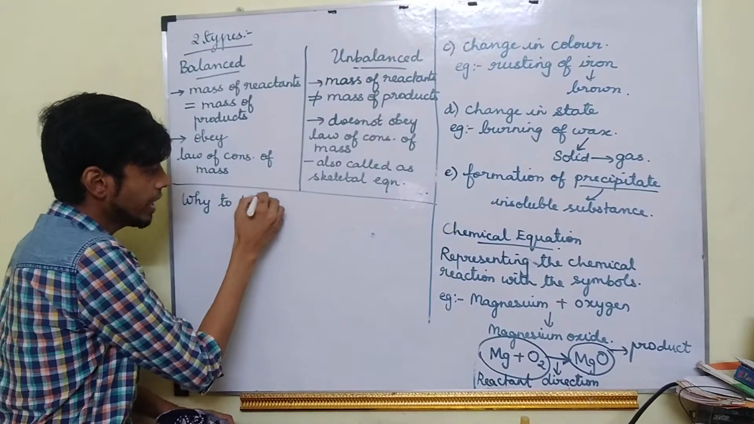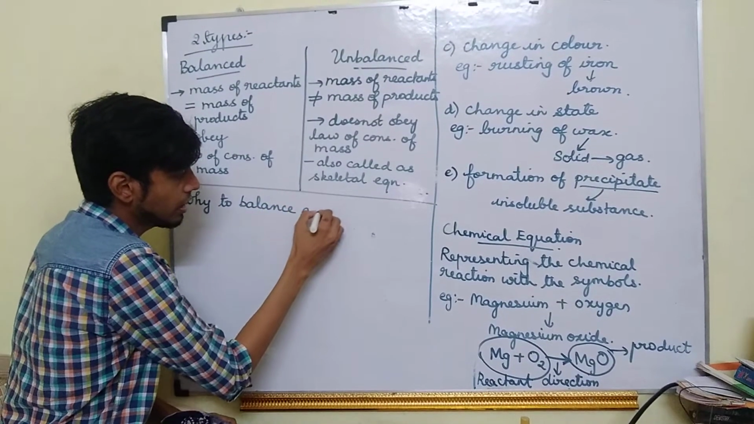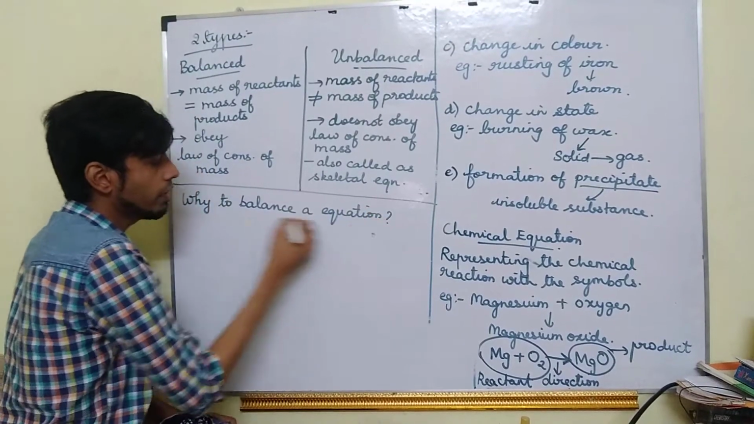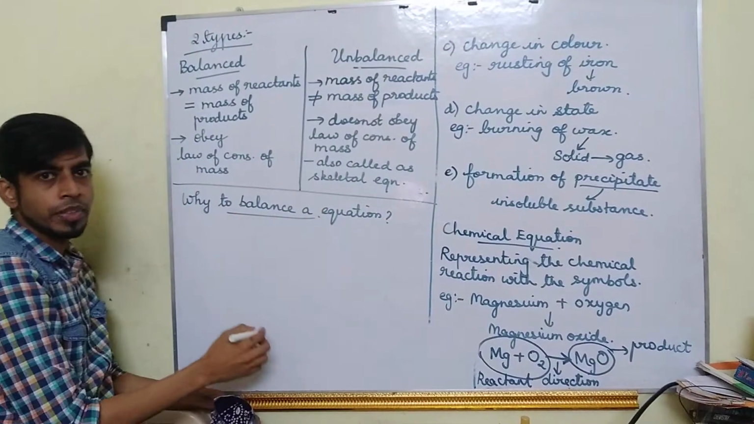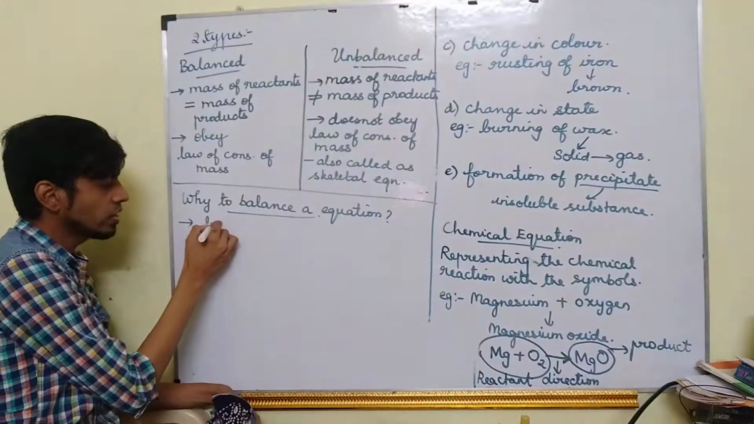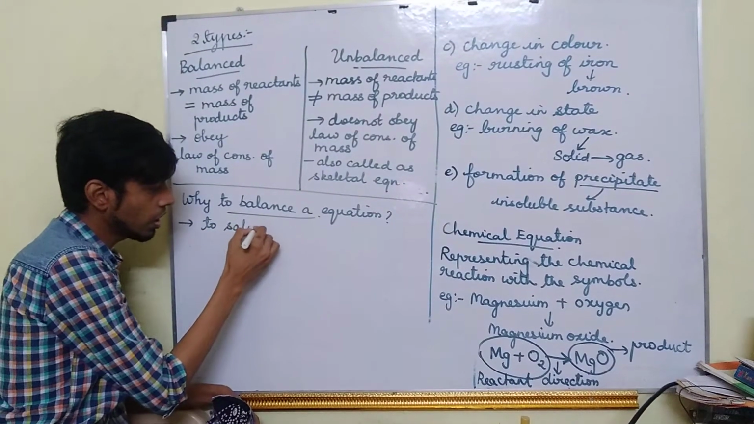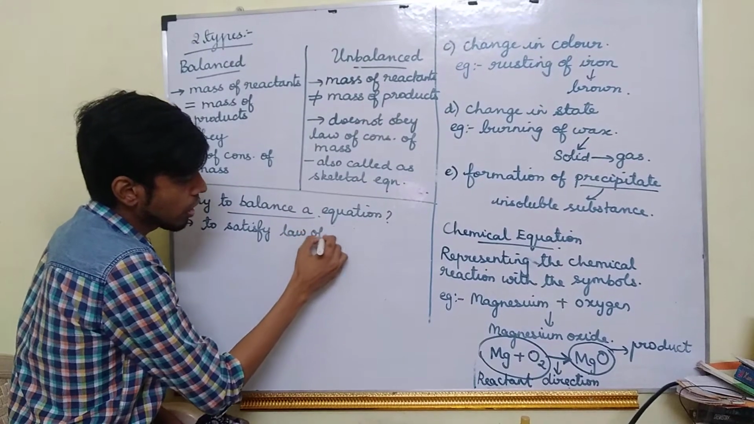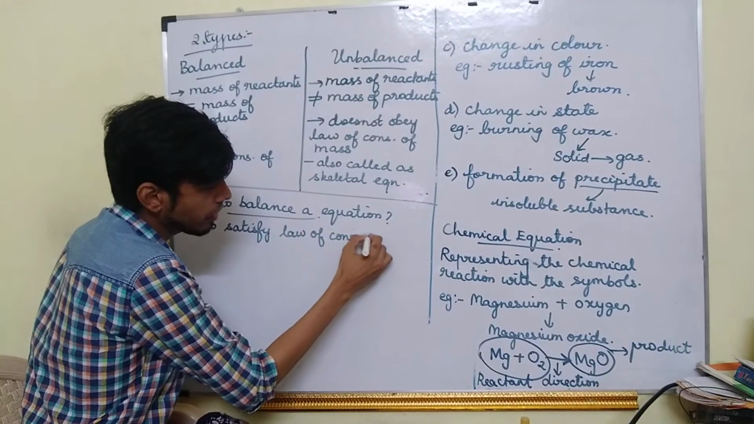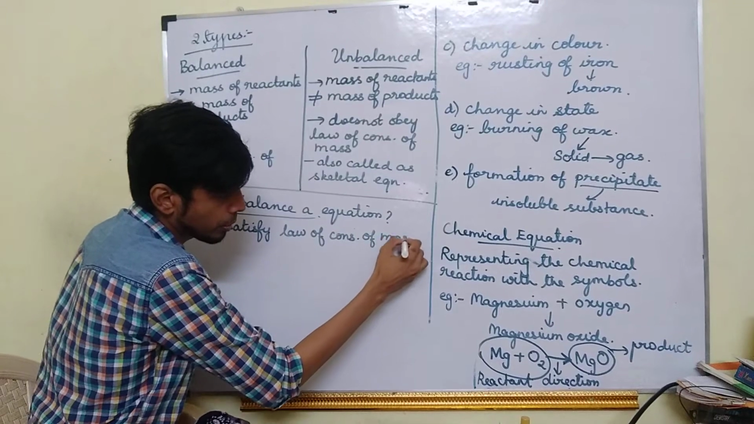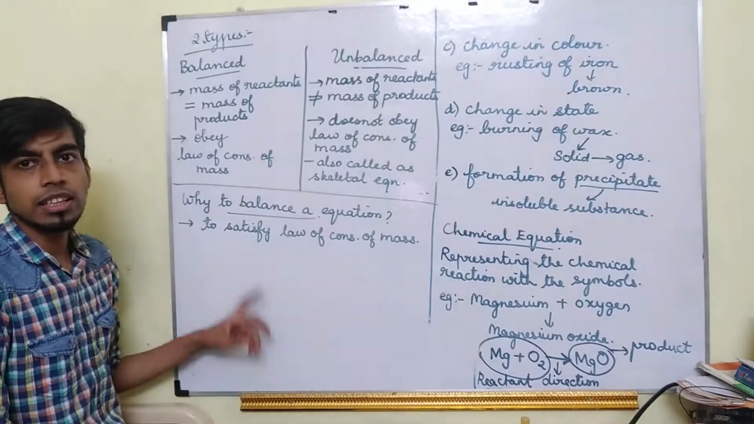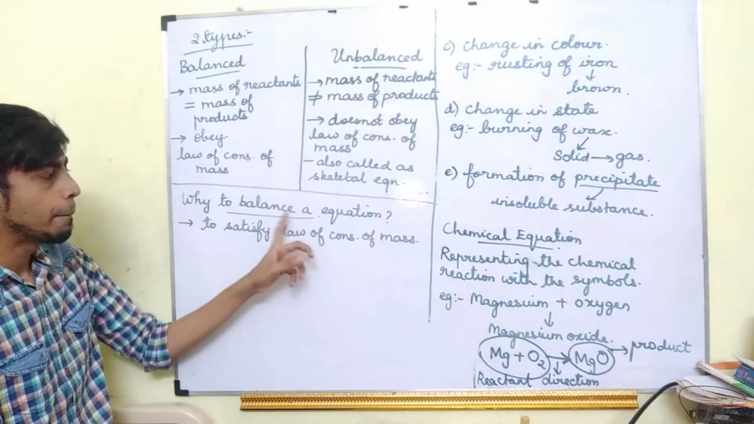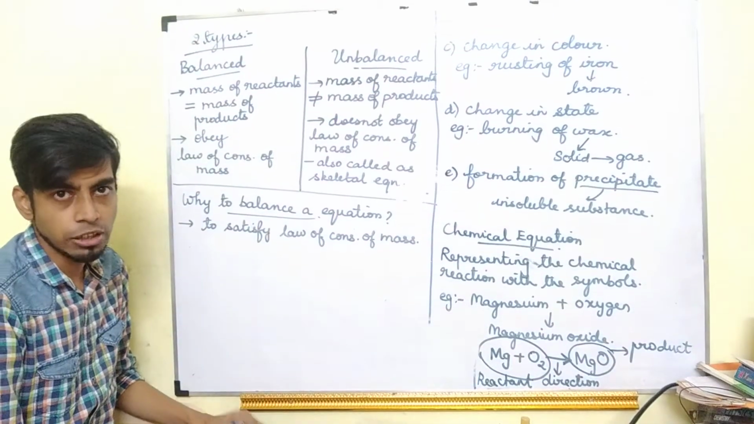Why we should always balance the equation? Because we have to satisfy one law. What is that law we have to satisfy? We have to satisfy the law of conservation of mass. So to satisfy this law of conservation of mass, we should always balance the chemical equation.